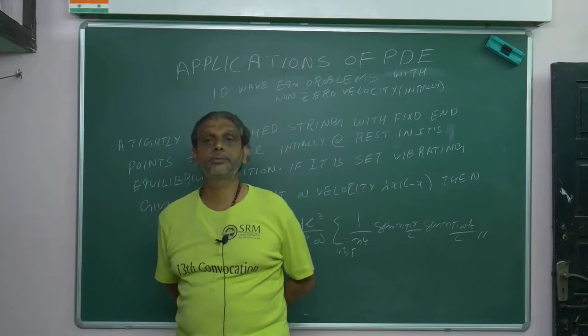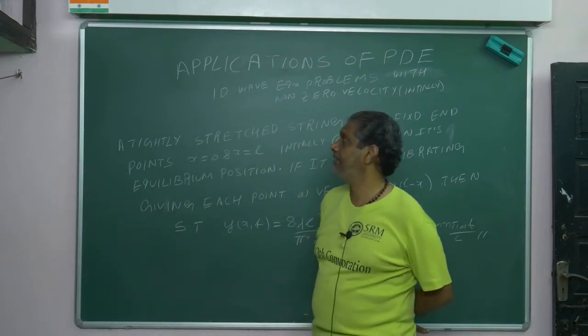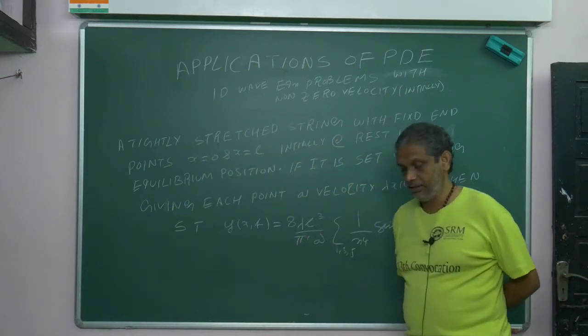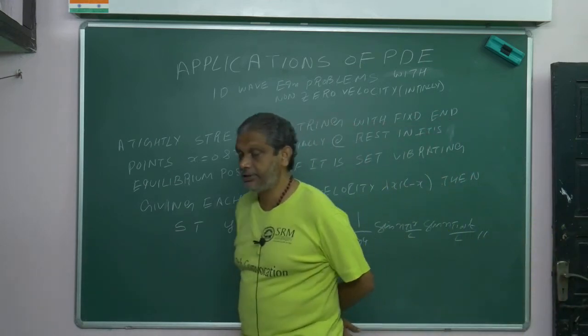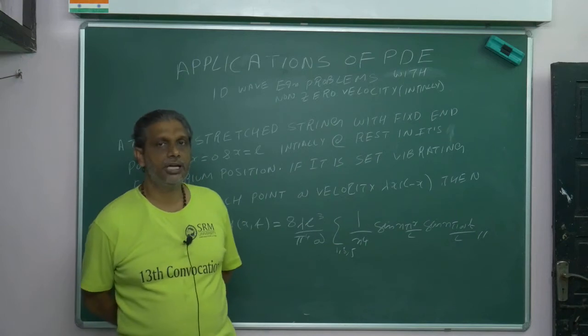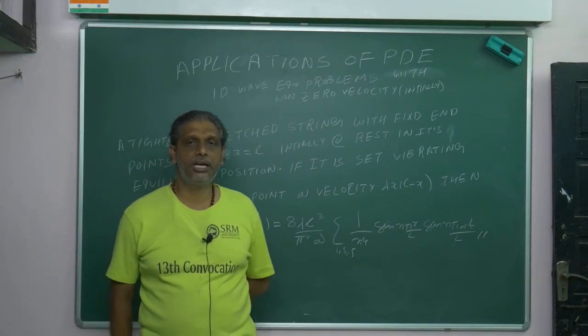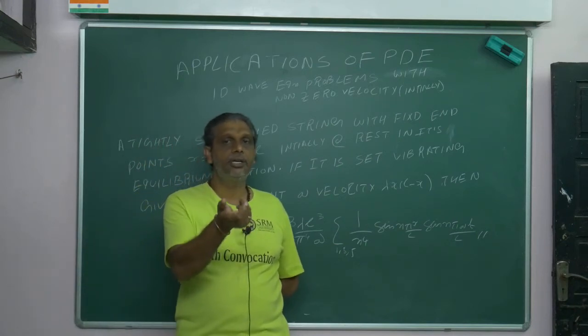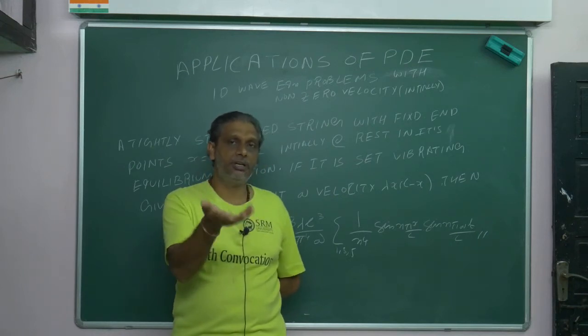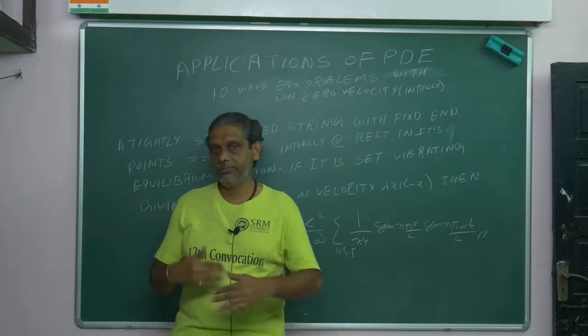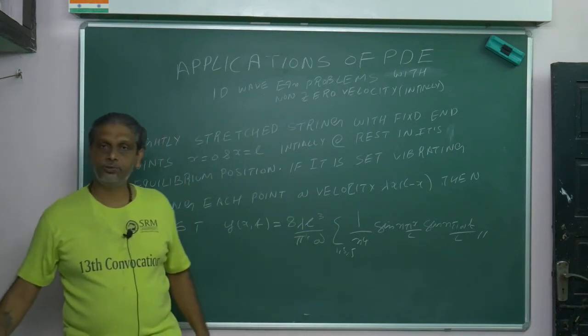You see, in the previous problem I had done the one dimensional wave equation or vibrating string with zero velocity conditions. Now we have non-zero velocity. There we had the initial displacement, with velocity zero. Here the initial displacement is zero, and velocity may be there. So the conditions may change. The last two conditions will be changed.